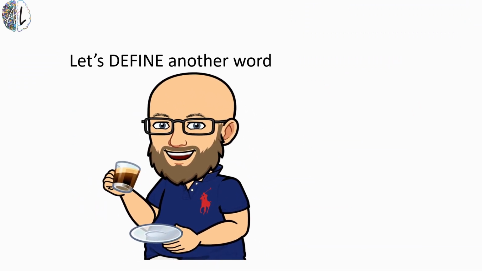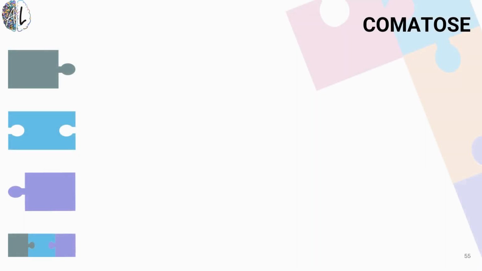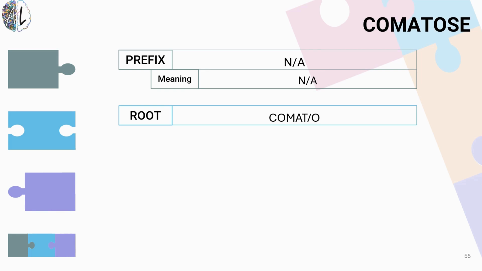All right, let's look at another word. Next up is comatose. Comatose. See if you can break this one down. Okay, so in the term comatose, there is no prefix.